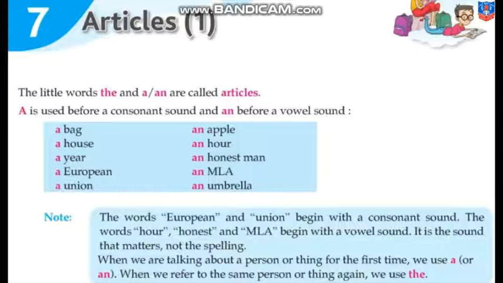When we are talking about a person or thing for the first time, we use a or an. When we refer to the same person or thing again, we use the. You are understanding? Whenever we are talking about a person or a thing, पहली बार जब हम उनके बारे में बात करते हैं, for the first time, we use a or an. When we are continuing that talk, जब हम उसके बारे में ज्यादा बात करते हैं, same person या thing के बारे में, तो हम the use करते हैं.